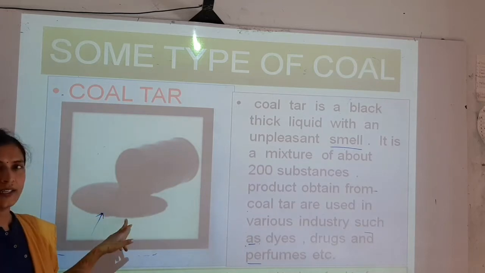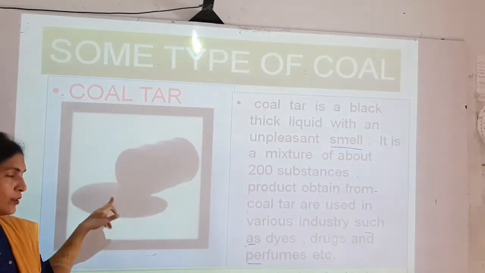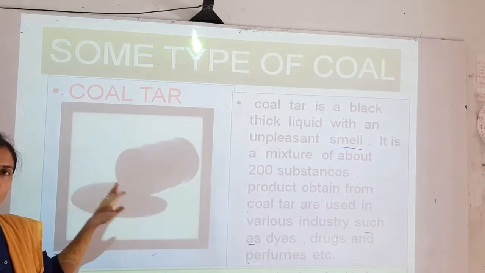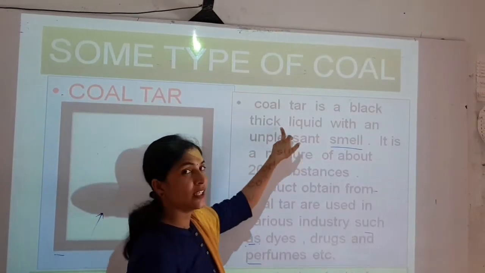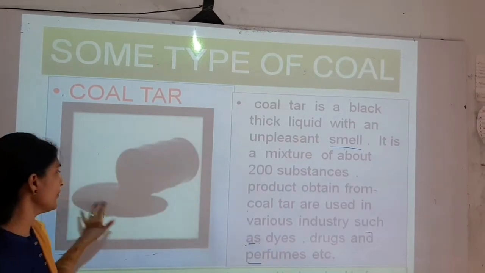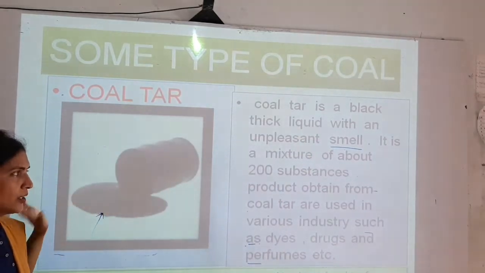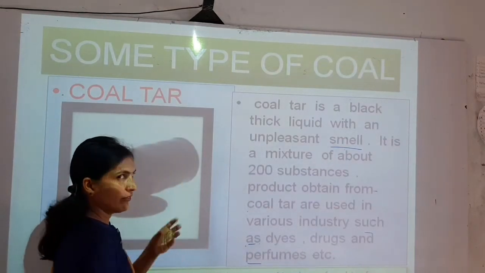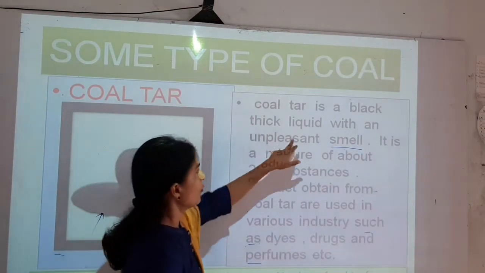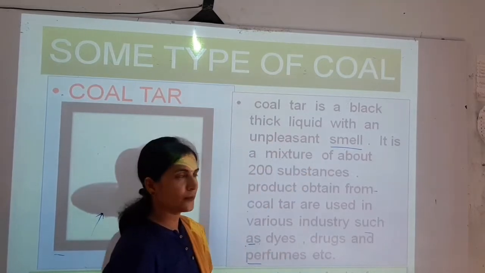This is the coal tar. It is also black in color. You can see coke, coal tar and coal, all are black in color. And coal tar is a black, thick liquid. If you see, it is in liquid form, but how is it? Thick liquid, not too much liquid. It is quite thick with an unpleasant smell.